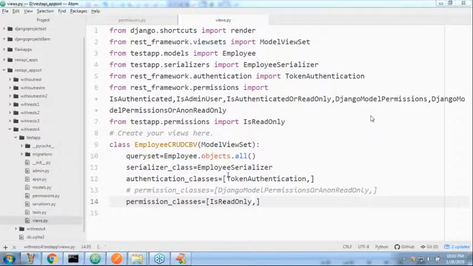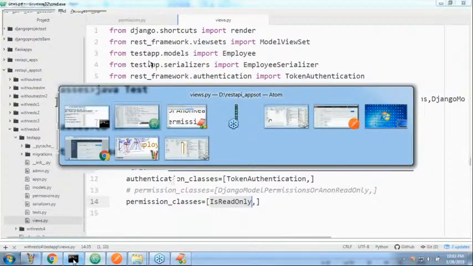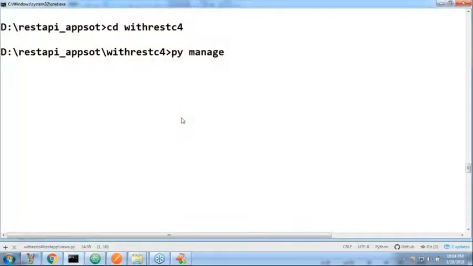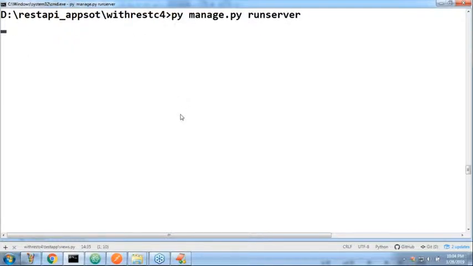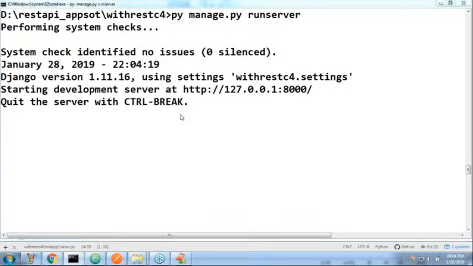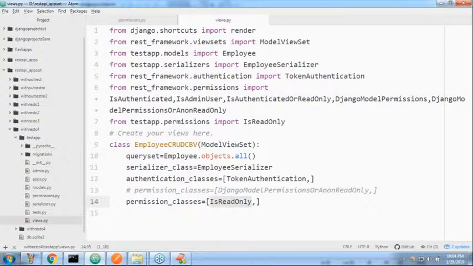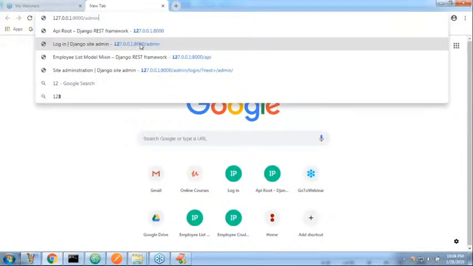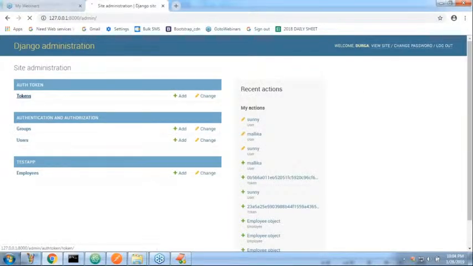With the REST application, run python manage.py runserver. Next, let me log in to the admin interface because I require tokens.